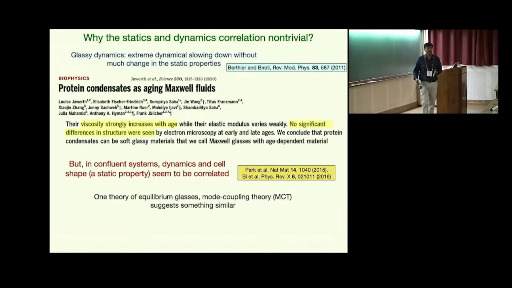And this is quite non-trivial because if you look at the equilibrium glassy system, one of the aspects is the extreme dynamical slowing down without much change in the static properties. Also, to paraphrase from the glassy properties of biomolecular condensates, the viscosity strongly increases with age, but there is no significant difference in the structure. So this is what one would expect, and this is what most theories of glasses try to explain: how the dynamic property, the transport property or the viscosity or relaxation time, increases so rapidly without much change in the static properties. But in the confluent system, this is quite different.